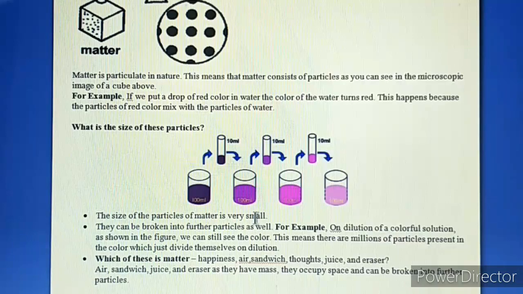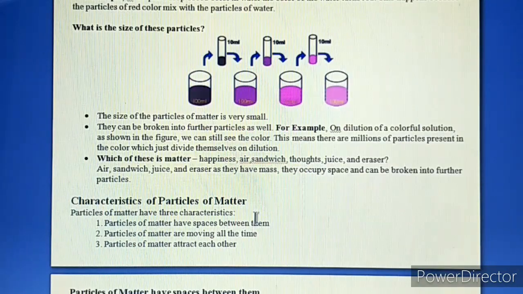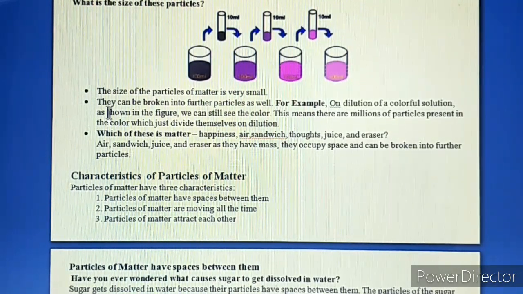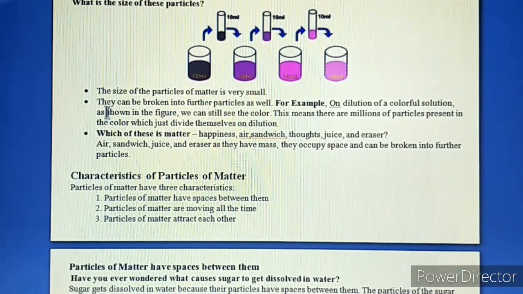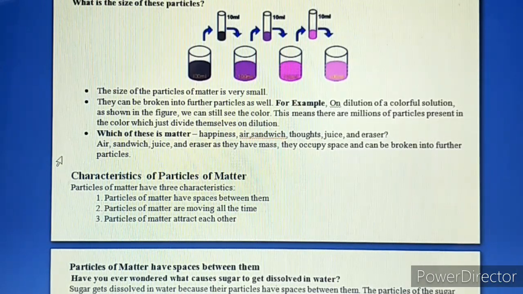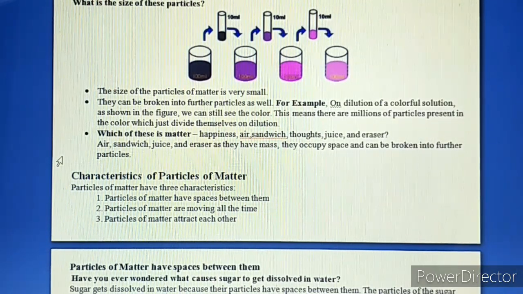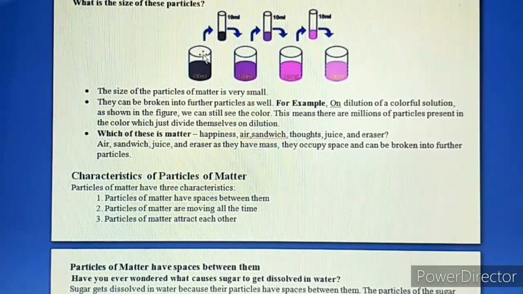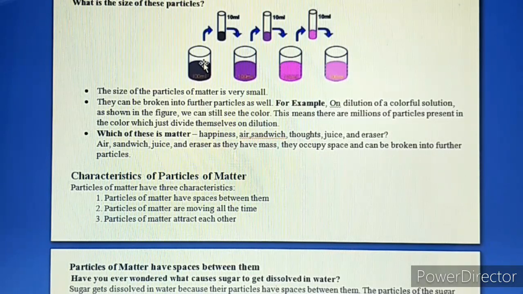Now the question arises, what is the size of these particles? The size of these particles is very, very small, we can say that. And we know that these can be broken into further particles. We have done so many times in our daily life also. But here an activity is also given by which we can see that matter is made up of very, very